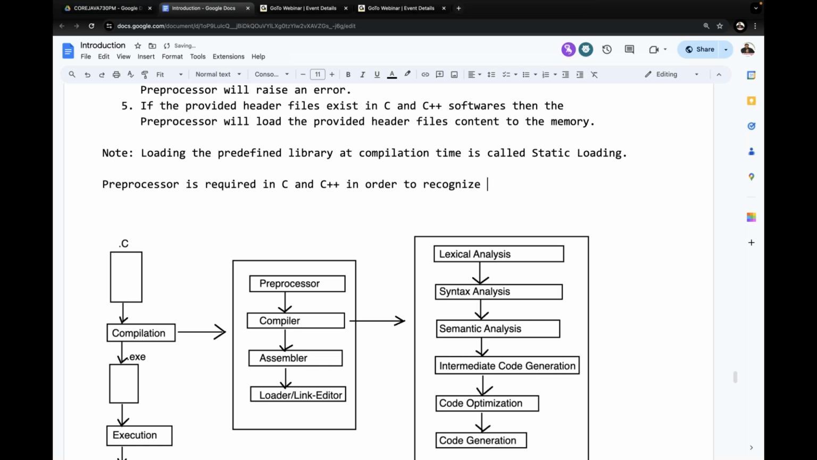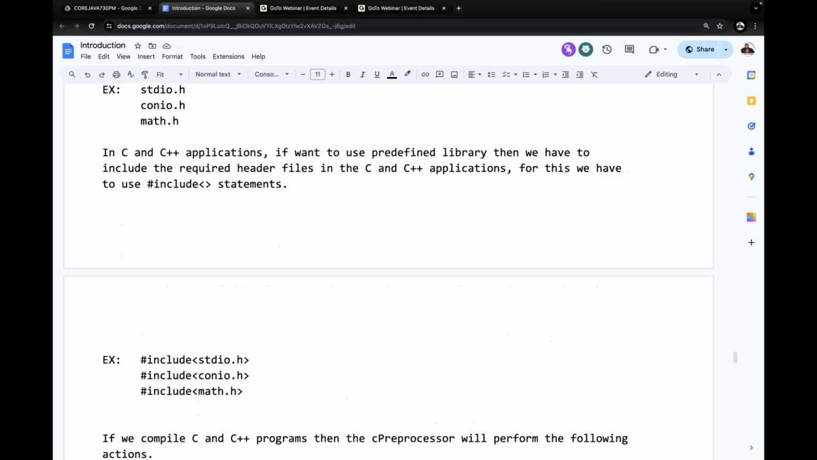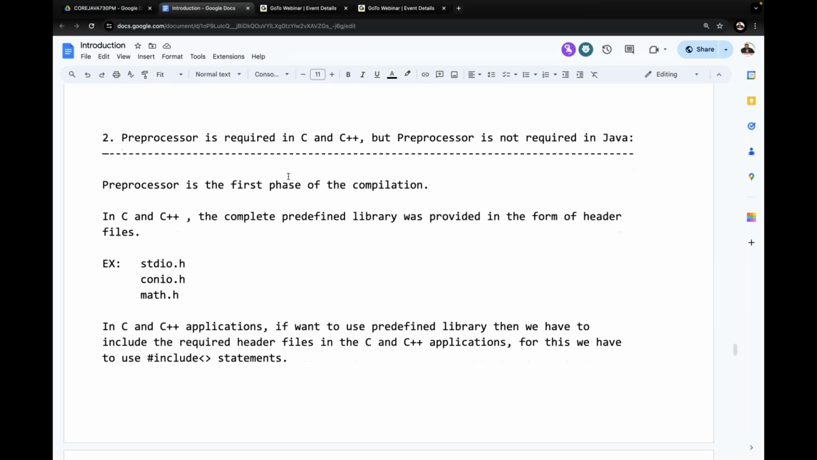recognize hash include statements and in order to load the header files content to the memory. That's it. Now this is the requirement of the preprocessor. The point is very clear. Observe carefully. What is the actual title? The preprocessor is required in what? C and C++, but the preprocessor is not required in what? Java. That's the point here.